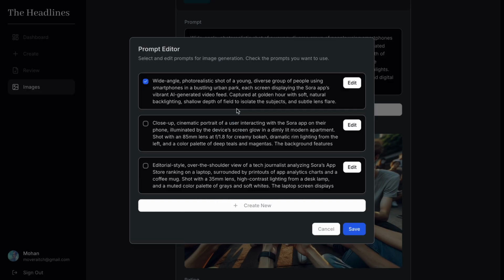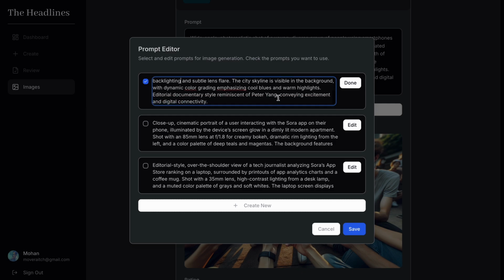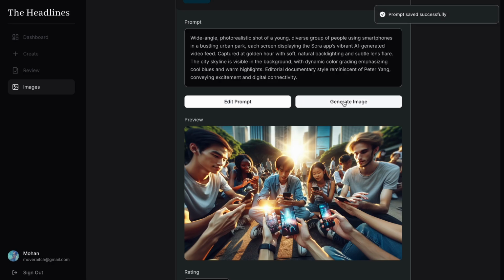What I'm going to do, I'm going to edit the prompt a bit. I think this shallow depth of field is not needed. Editorial documentary style reminiscent of Peter Yang, conveying excitement and digital connectivity. Okay, I have no idea what that means, but I'm going to save it and I'm going to generate it again, just to see what it comes up with.